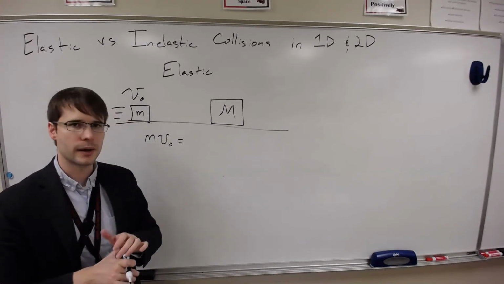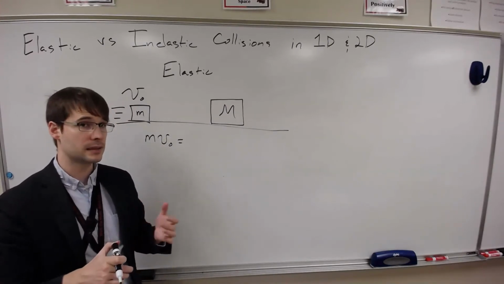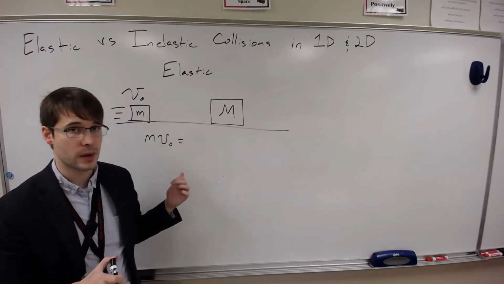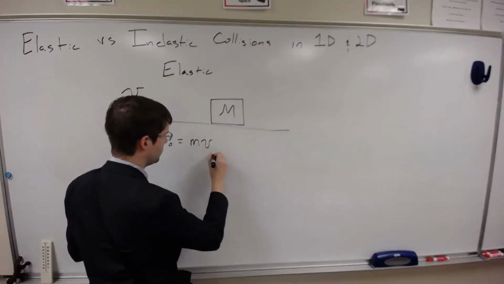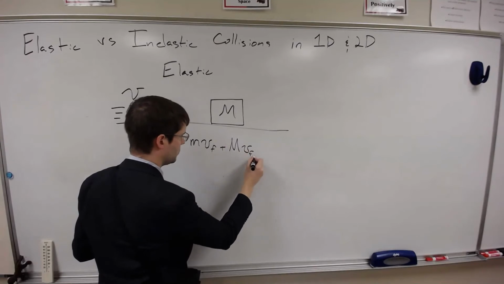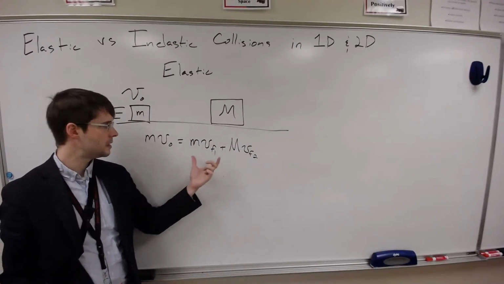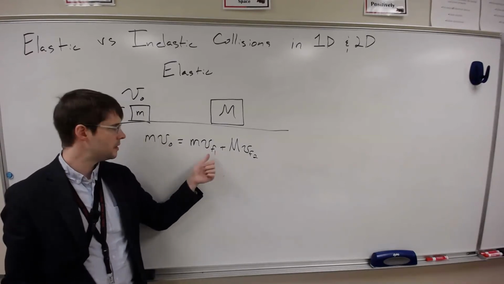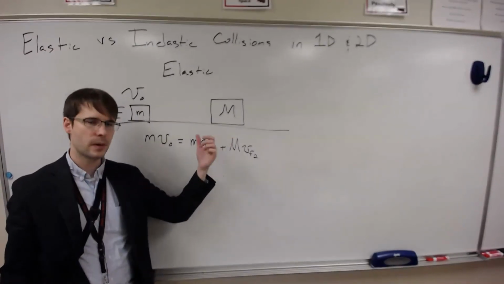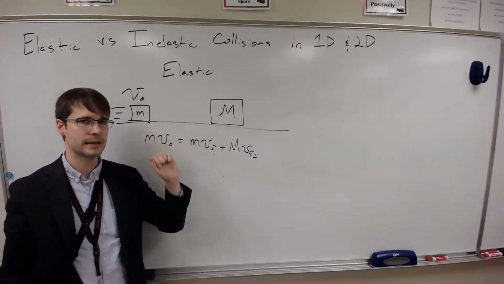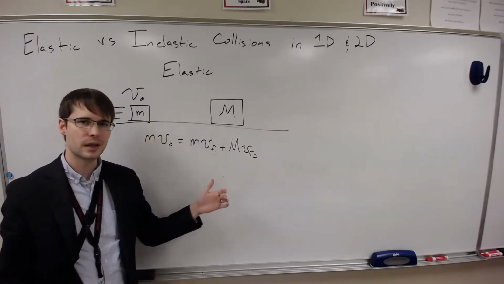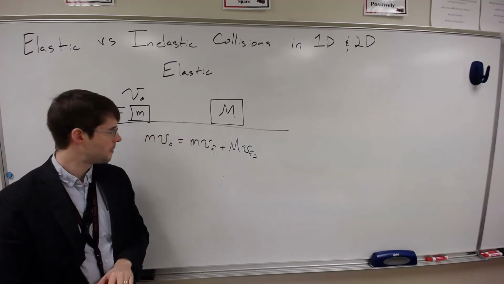So we can take a quick look at that here, and the way that we would set this up is by showing the conservation of momentum equation to start with. So here we go. We've got that the initial momentum is equal to the total final momentum. And here I've written these both as positive, even though I know that this little mass is going to be going to the left, because this is going to be a negative velocity the way that we write it down in our equation.